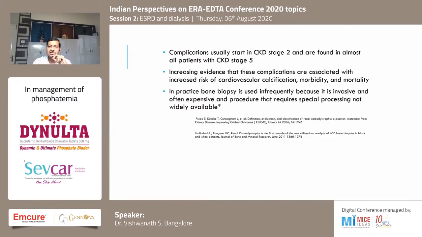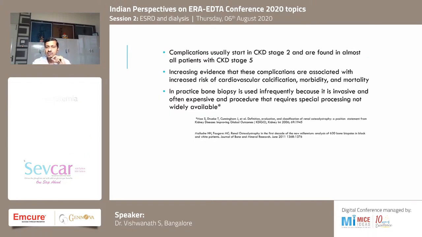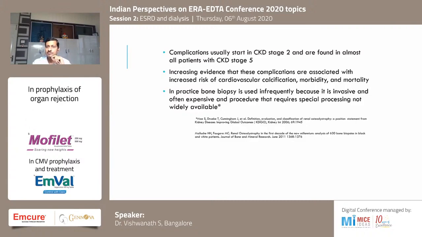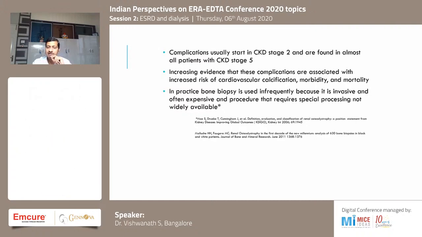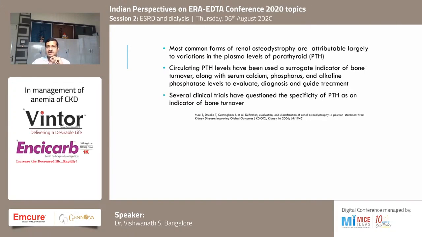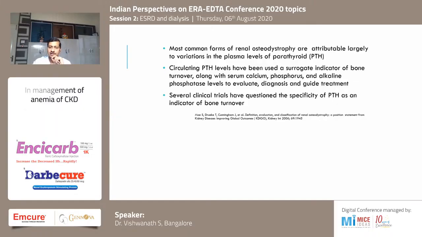In practice, though a bone biopsy is ideal, most of us will not be able to do a bone biopsy. And even if you are able to do one, we don't have anybody who can interpret a bone biopsy appropriately and help us in our clinical guidance. So most often we rely on surrogate markers like PTH, calcium, phosphorus, and if available, bone-specific alkaline phosphatase.